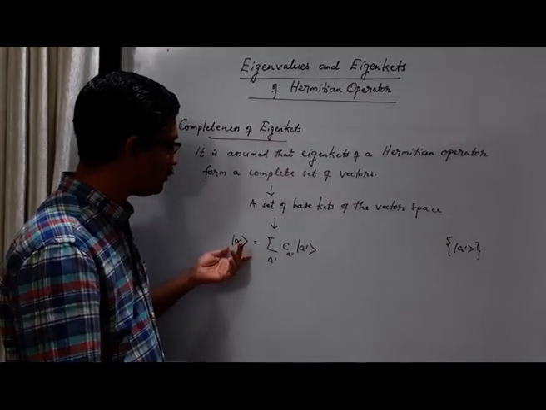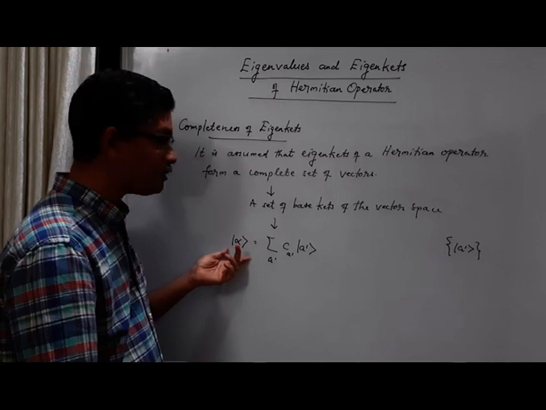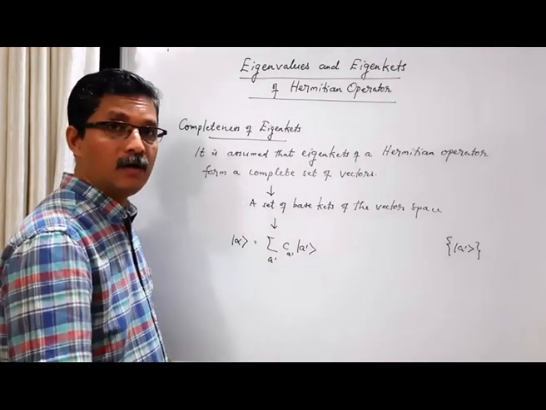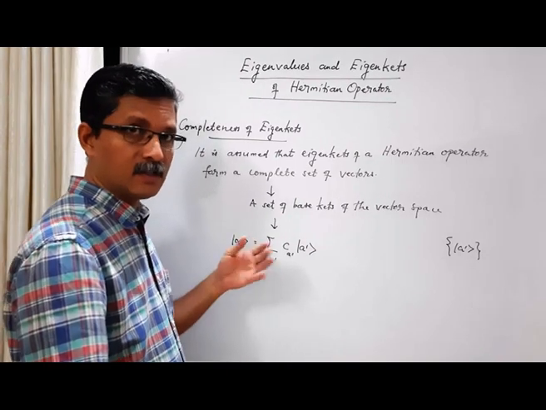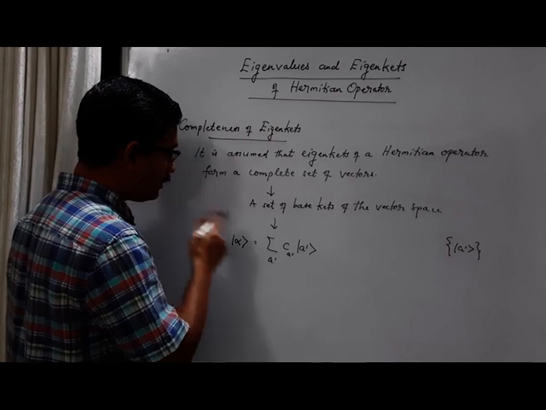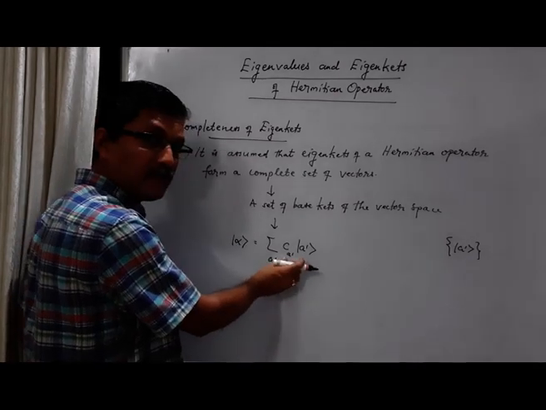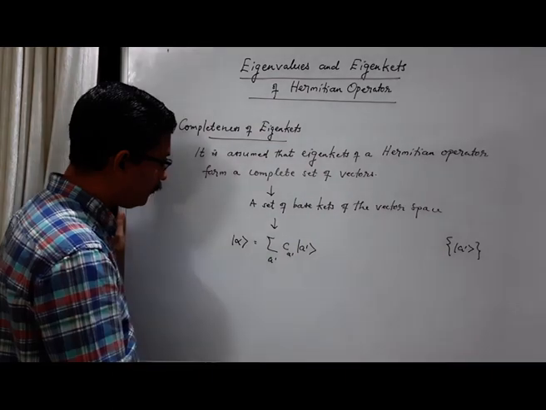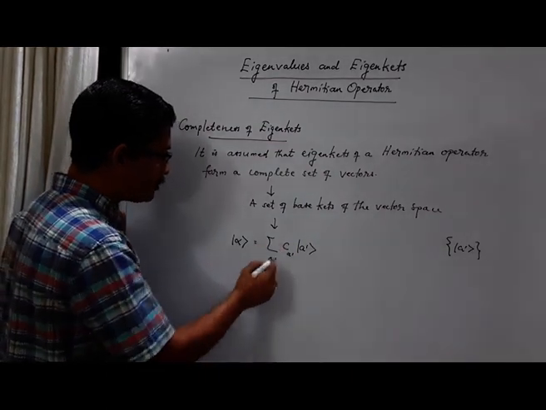A general vector in the vector space can be expressed as a linear combination of eigenkets, which are the base kets of the vector space. These C A prime are the expansion coefficients. In general, they are complex. Let's try to find out this C A prime.